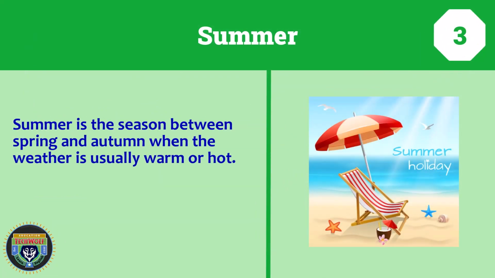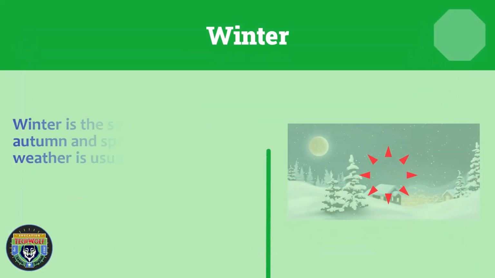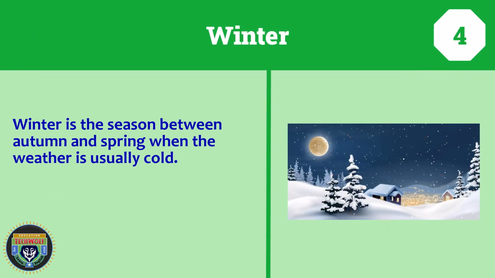Summer. Summer is the season between spring and autumn when the weather is usually warm or hot. Winter. Winter is the season between autumn and spring when the weather is usually cold.